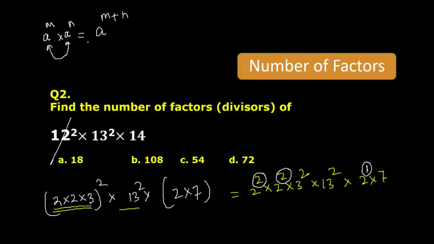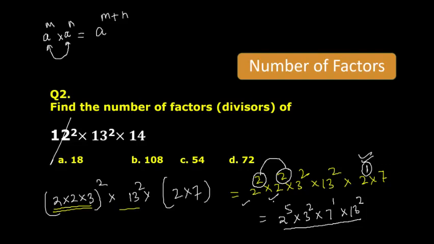If you are multiplying, then powers get added, and if you are dividing, then powers get subtracted. So what will the total power of 2 be? We will get 2 raised to the power 5. Then we have 3 square, then 7 raised to the power 1, and then 13. You must get all the prime numbers, and all should be different. It shouldn't be that 2 is lying here and 2 is lying here. Just combine all the powers, right?